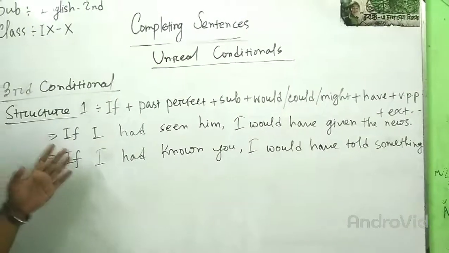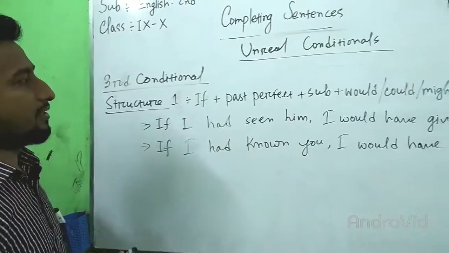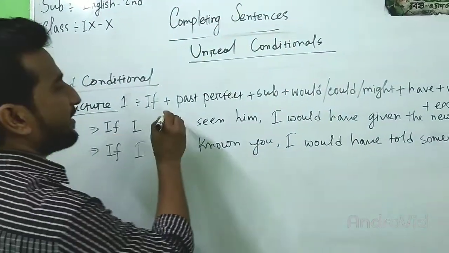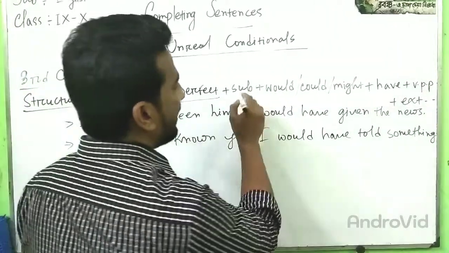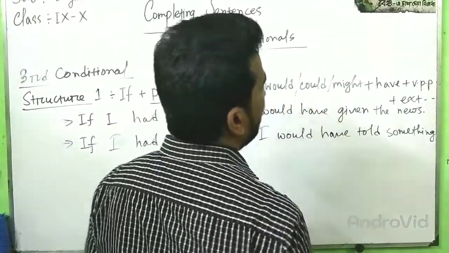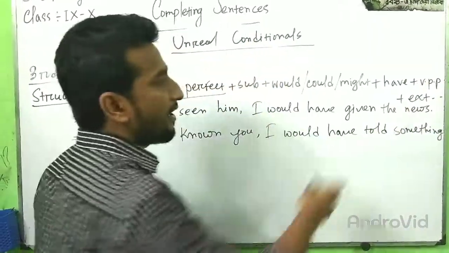Students, this is the structure of third conditional. In third conditional, the if clause is in past perfect, and the other clause is subject plus would, could, might plus have plus past participle form of verb and extension.